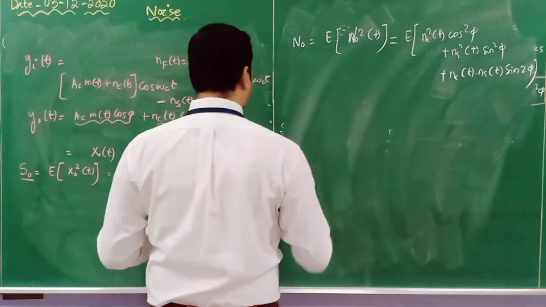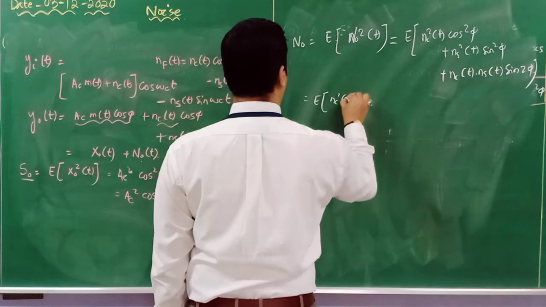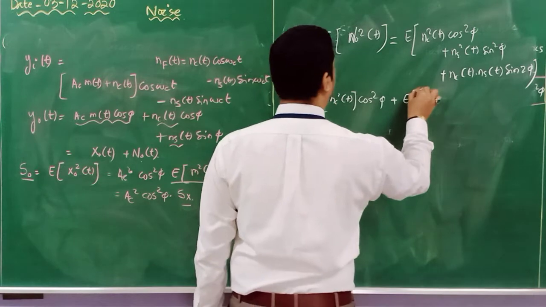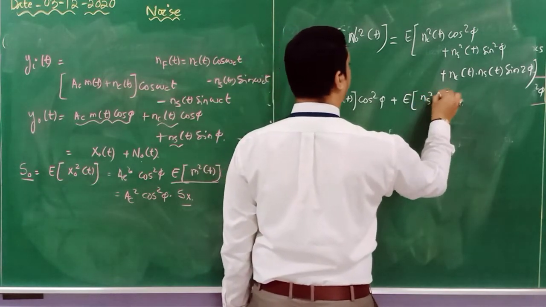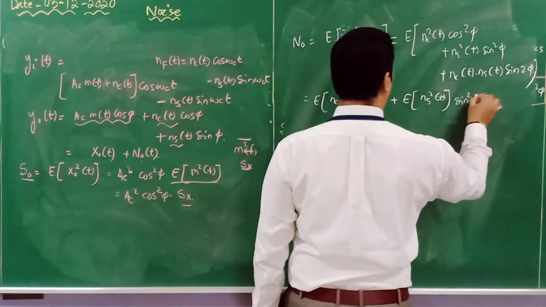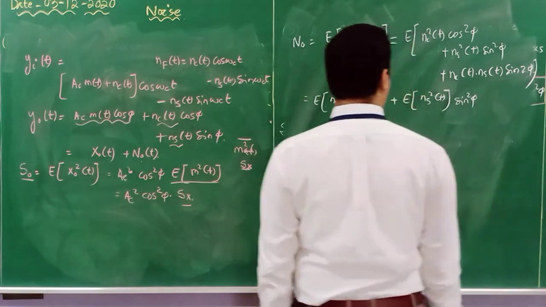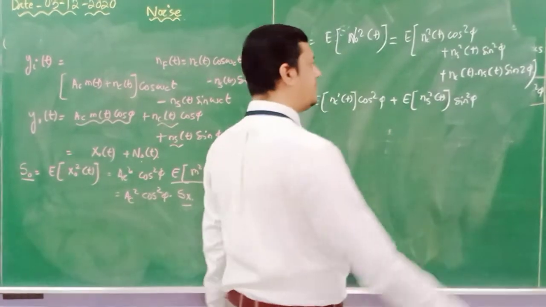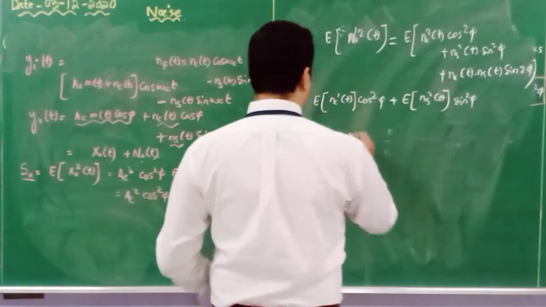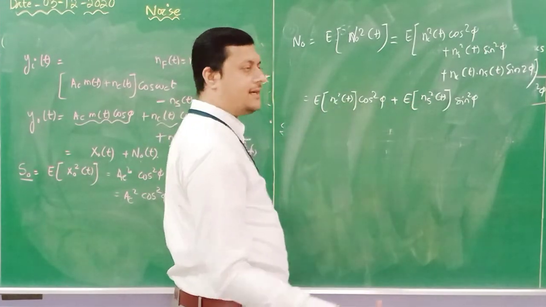Now you need to take the expectation. First, the power content in nc square of t into cos square phi, plus the power content in ns square of t, represented by the expected value, into sin square phi. And this other term is the higher harmonic component with respect to phase. Neglect this. And as we know, the power content in nc and ns are the same because the magnitudes are the same.